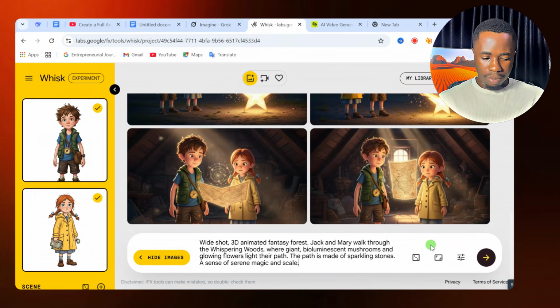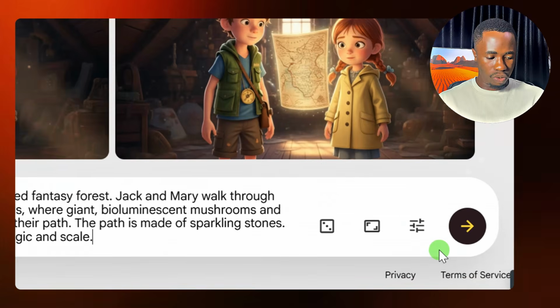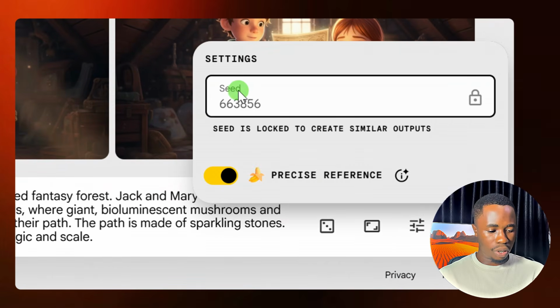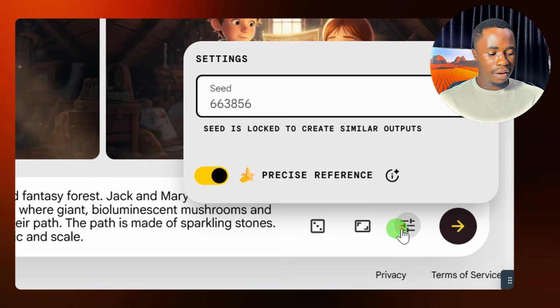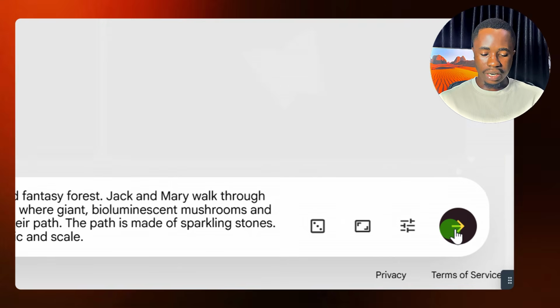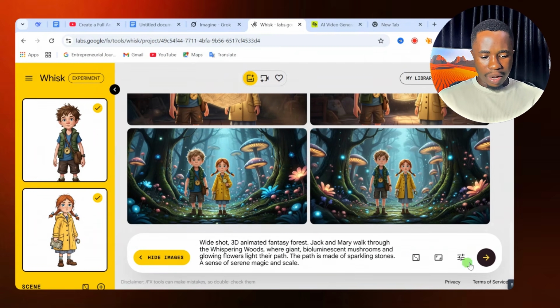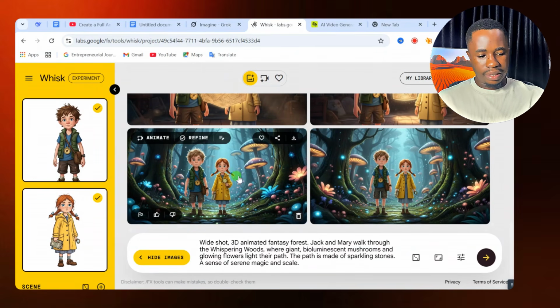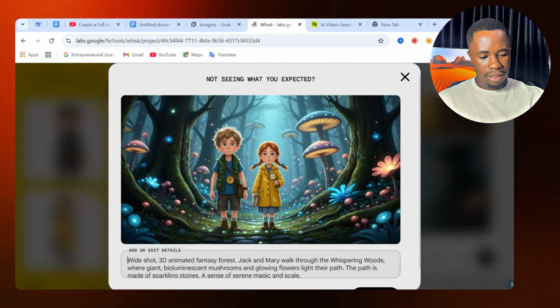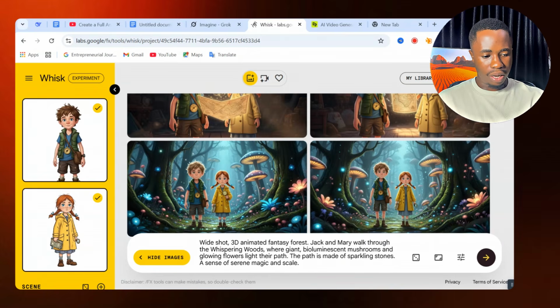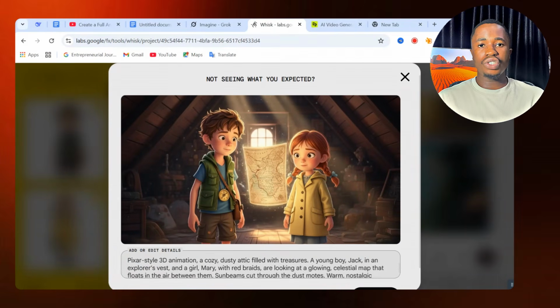But now pay attention, because what you need to do from here is this. You come down here where you see this settings button, click on that and make sure that the seed icon, click on it to lock it. So if I click on it now, I'm going to lock that so that I have consistency in all my images. After that, click on generate to start generating your images. So now that we have our image being generated, you can see that the images are consistent. Look at the image. This image is consistent with the first image that we have gotten. So you are going to do this for each of your scenes.